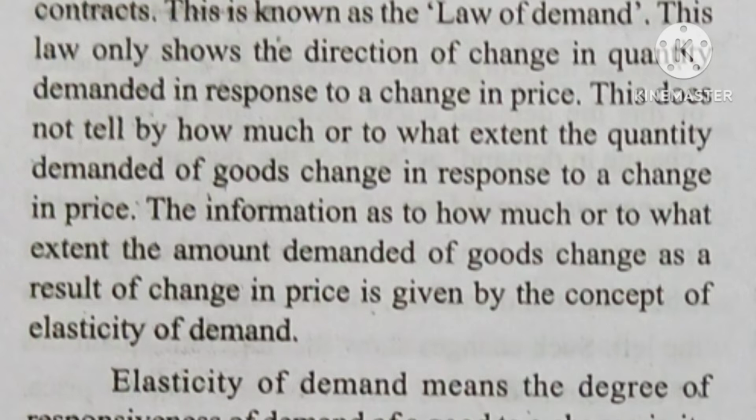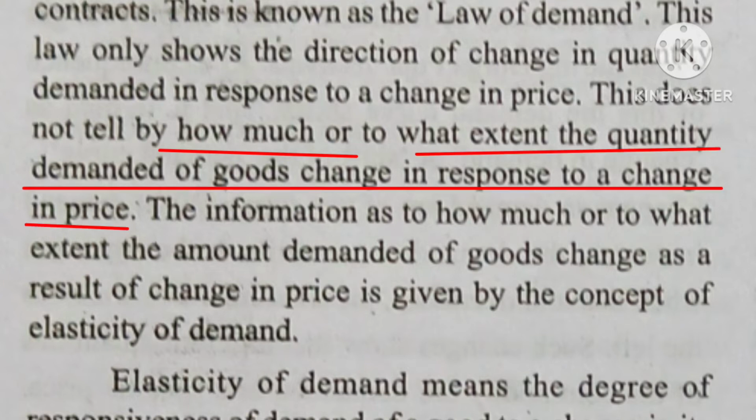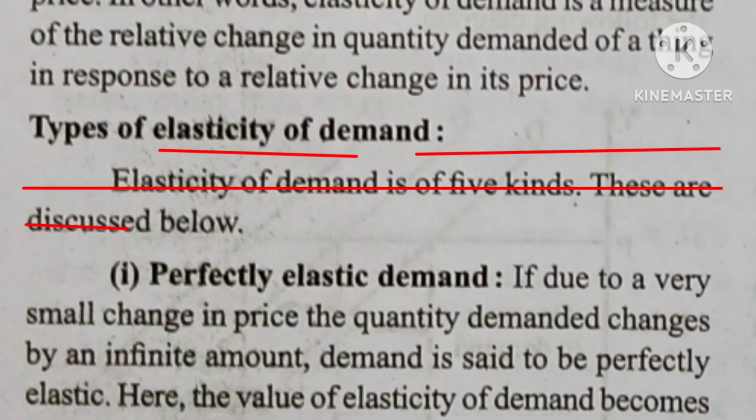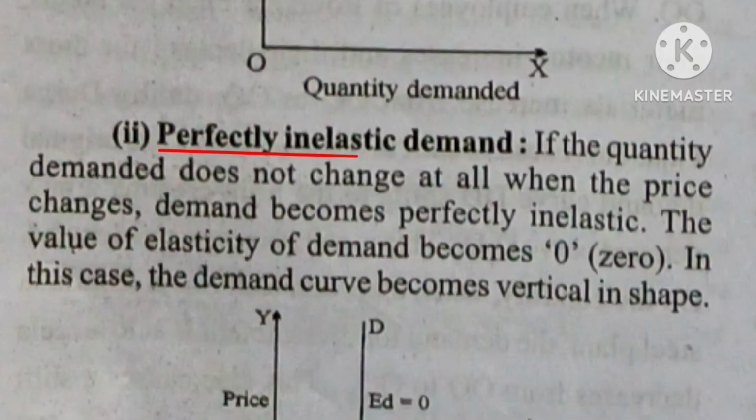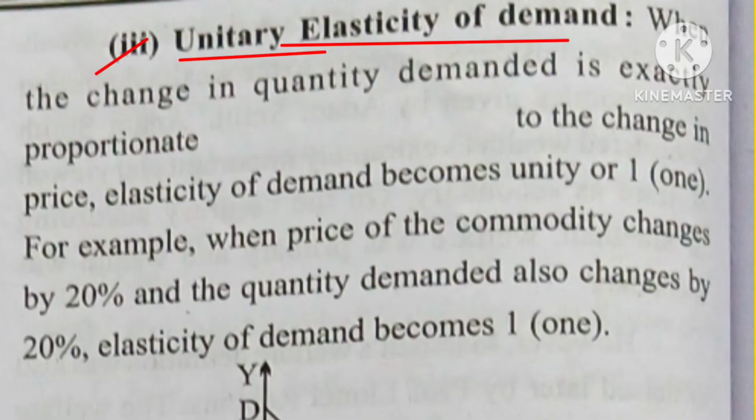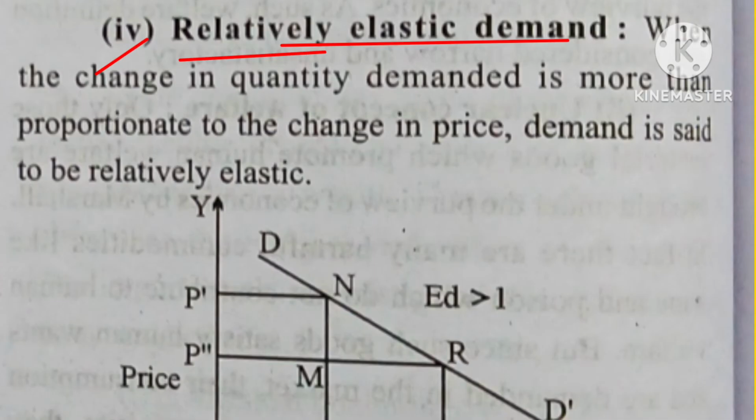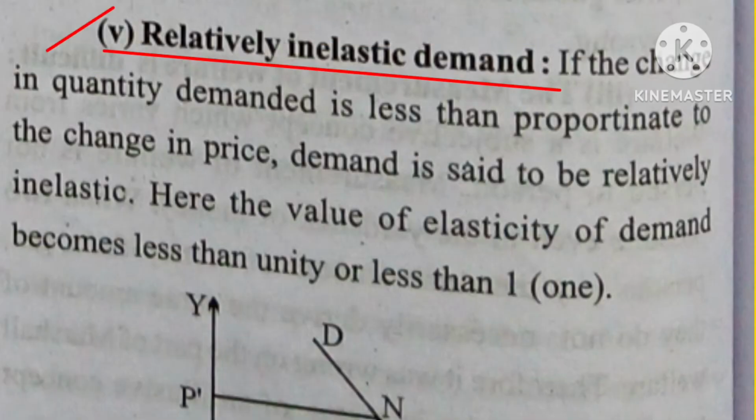That means whatever percentage change in price brings how much percentage change in quantity demanded is measured. Basing on that, the elasticity of demand is divided into five types: number one, perfectly elastic demand; number two, perfectly inelastic demand; number three, unitary elasticity of demand; number four, relatively elastic demand; number five, relatively inelastic demand.